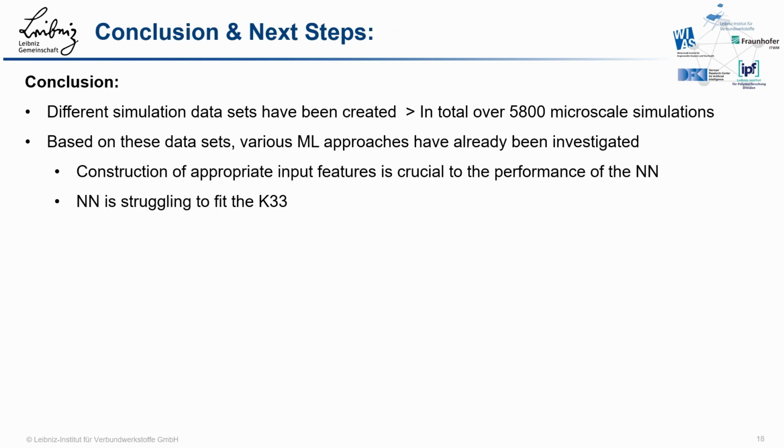So to sum up, various simulation datasets have been created using GeoDict, varying different modeling parameters such as fiber diameter or fiber undulation. In total, over 5,800 microscale simulations have been performed so far. Based on this dataset, various machine learning approaches have already been investigated. This has led us to the following observations. The construction of appropriate input features is crucial to the performance of the neural network. The neural network is struggling to fit the K33, but depending on the use case, the output and target features can be modified to get better performance.